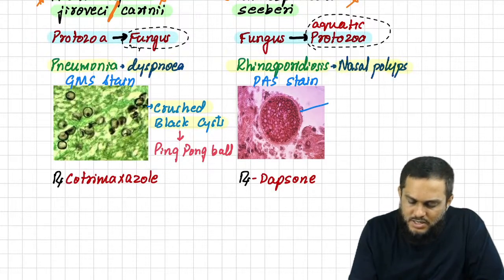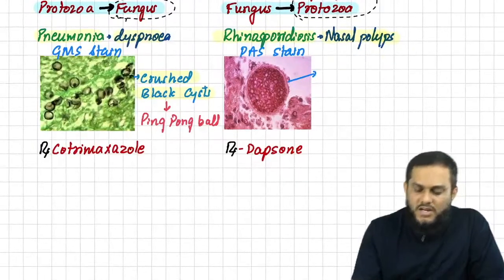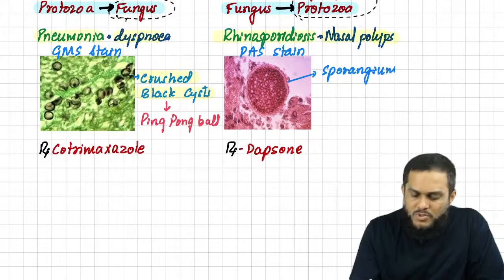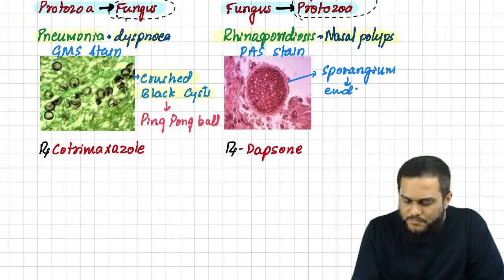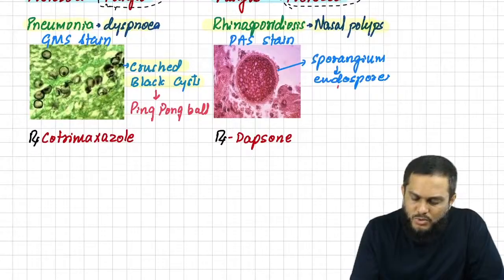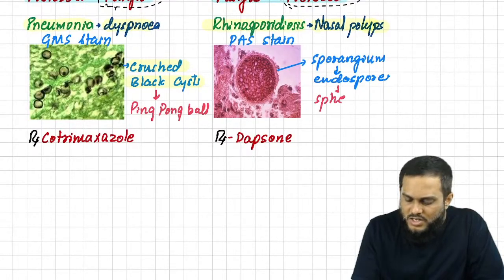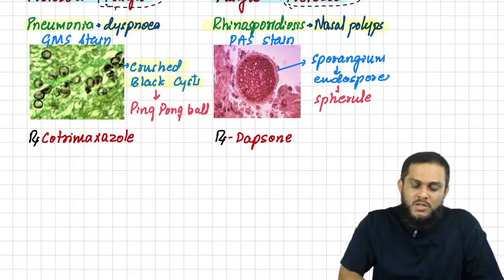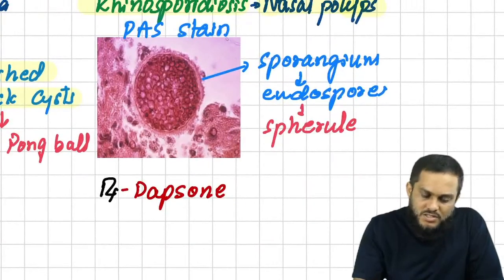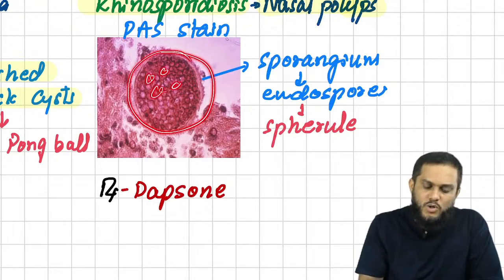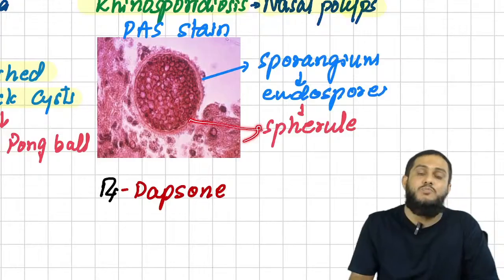Sir, if I see a sporangium containing endospores, somebody called it a spherule. The sporangium containing endospores. So what you see here is the sporangium, and what you see inside are endospores. This entire structure is known as a spherule.